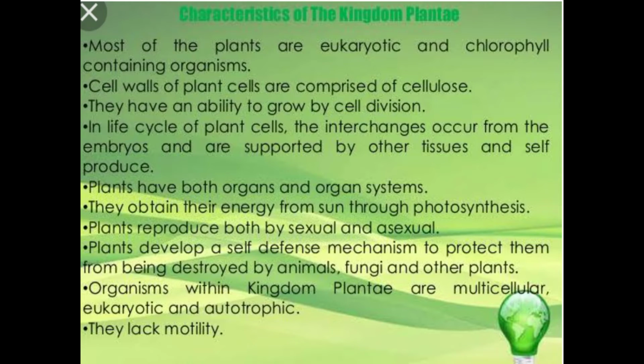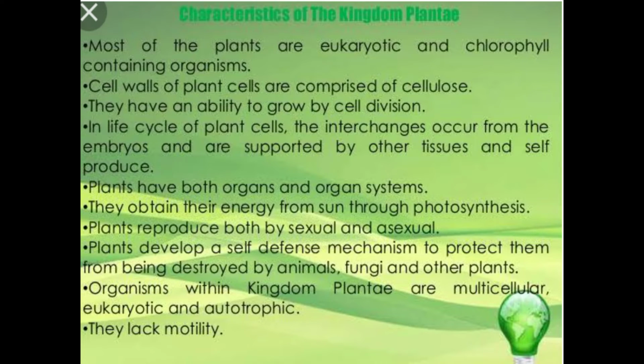Flower consists of male and female parts, and later it results in the formation of seed. In some plants we can see the absence of flower too. All these details we are going to study in the next chapter.